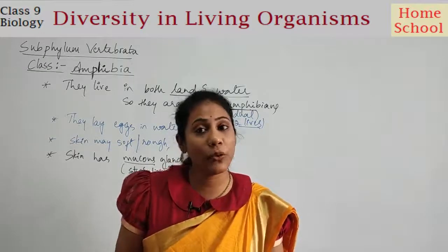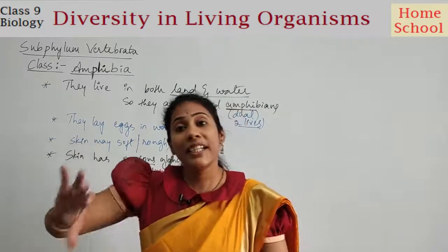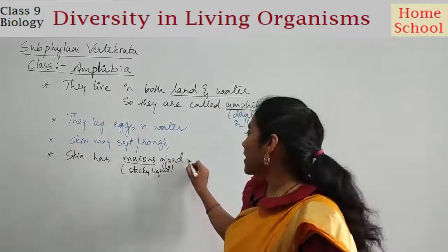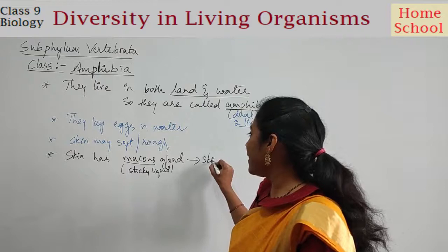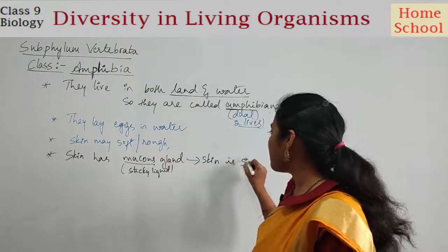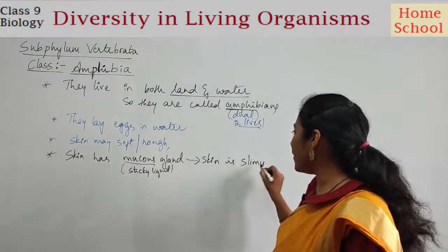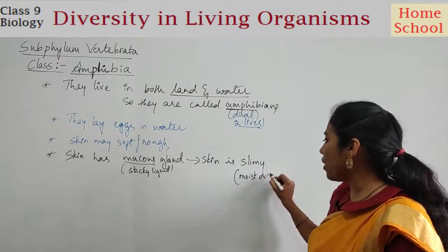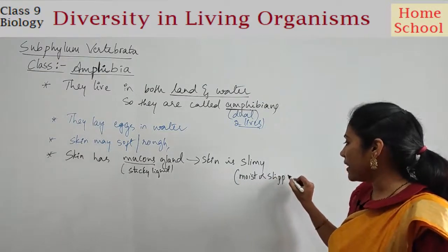So that's what we call mucus. So mucus generating glands are present in the skin. Okay, so that's why skin is slimy. Slimy in the sense always moist or slippery.